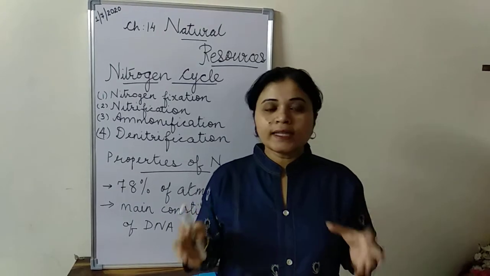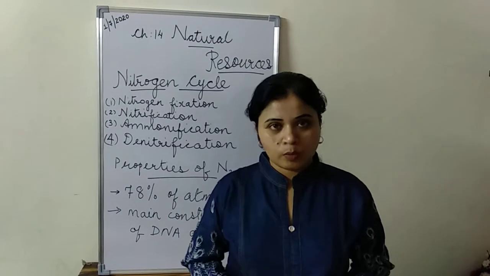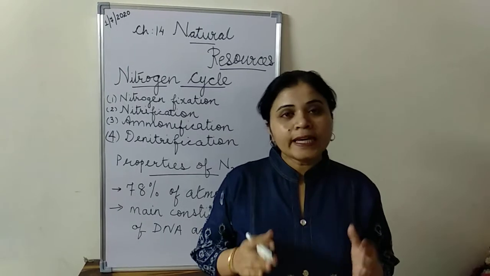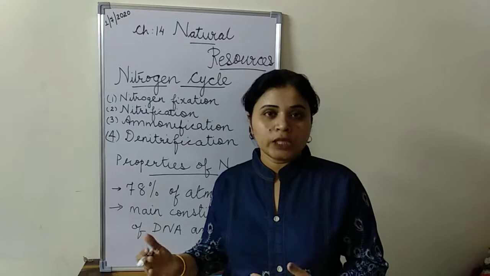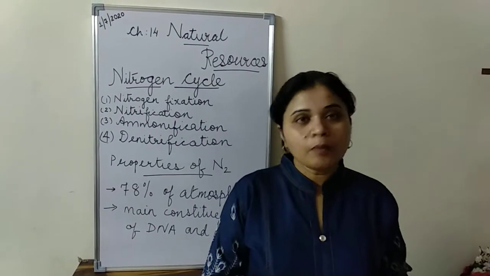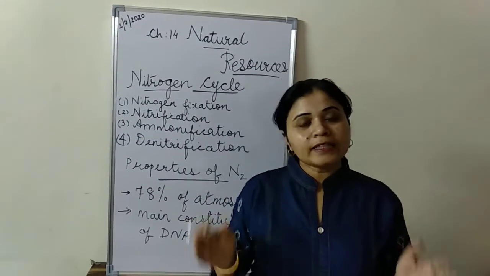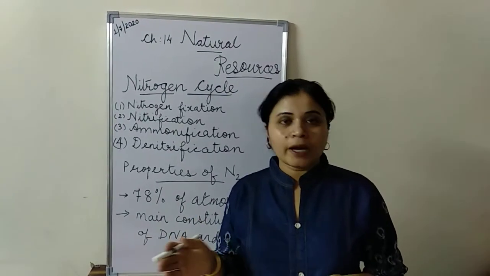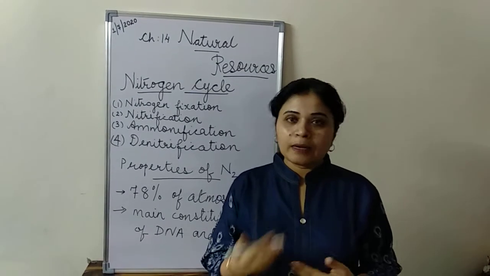You know that the ecosystem is made up of two components, that is biotic components and abiotic components. Abiotic components, which are non-living substances, are directly or indirectly dependent upon the living substances, that is the biotic component. In the same way the biotic components are dependent upon the abiotic components. So these both together make the ecosystem, and it is very important that a constant interaction should be there between the biotic and the abiotic component. Now let us look at how they both are helping each other.